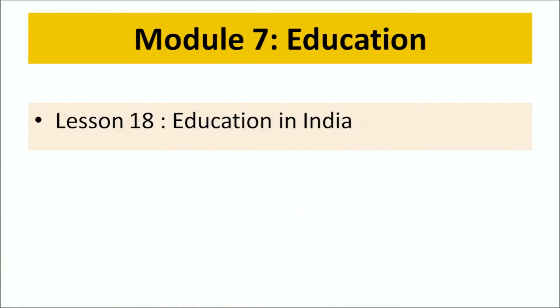Now let us understand module number 7, that is Education. This module traces the evolution of educational system over the different period of Indian history. It also highlights significant developments in this field, the subjects and content of education, etc. This module has only 1 lesson in continuation with the previous lesson in this module. Lesson number 18, Education in India.